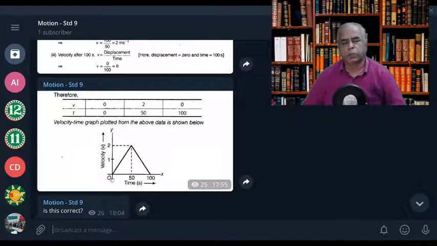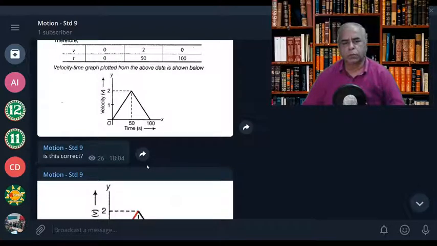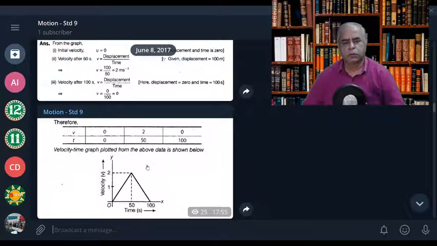Now you are able to see that when v is equal to 0, t is also 0. When t is equal to 0, v is also 0. When time is equal to 50, the velocity is 2 meter per second. When it is reaching 100, the velocity is once again 0, because it indicates that you have come back. Are you able to follow this? Okay, right.